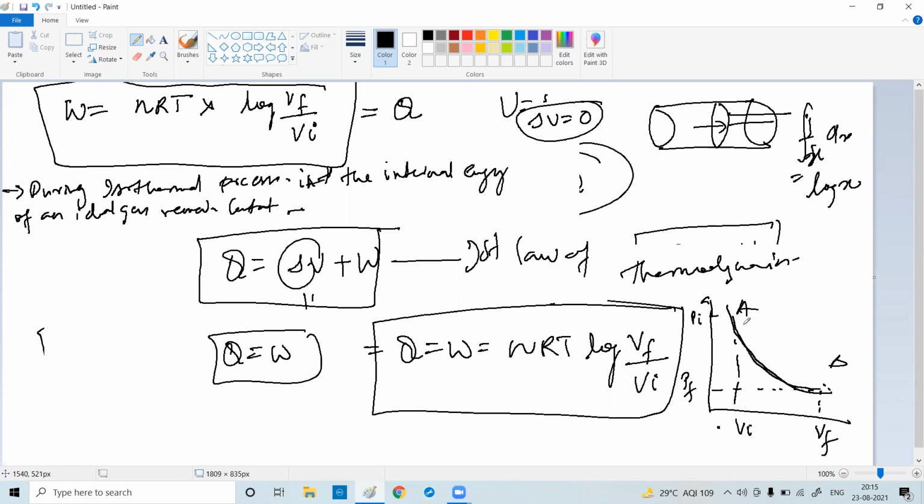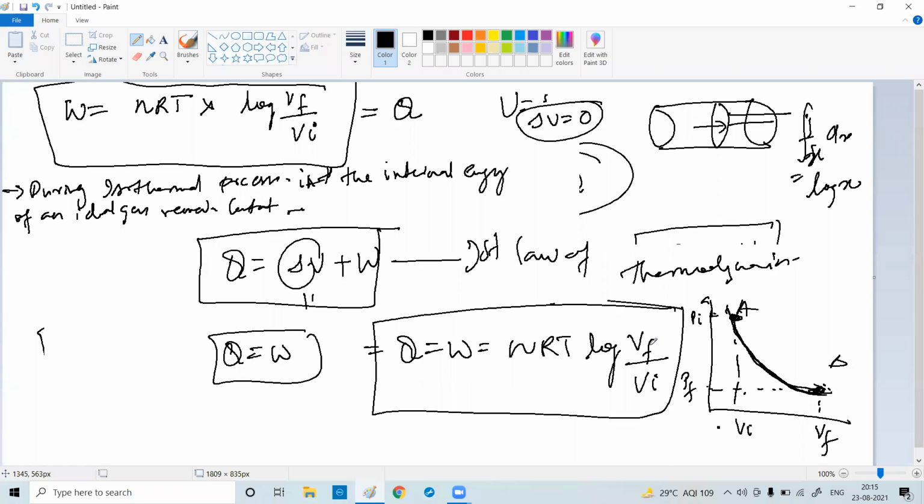A and B: A is the initial state, B is the final state. This is the graph, with PI, VI, PF, VF. So volume is increasing, pressure is decreasing. Is it clear?